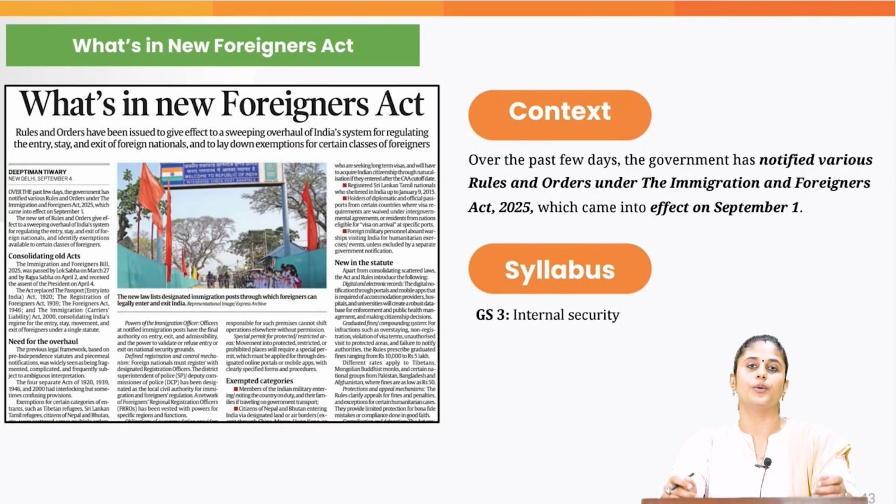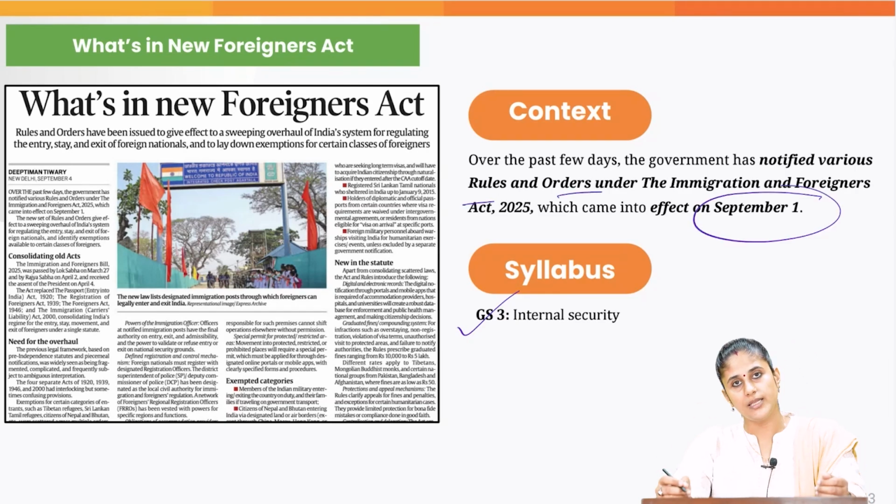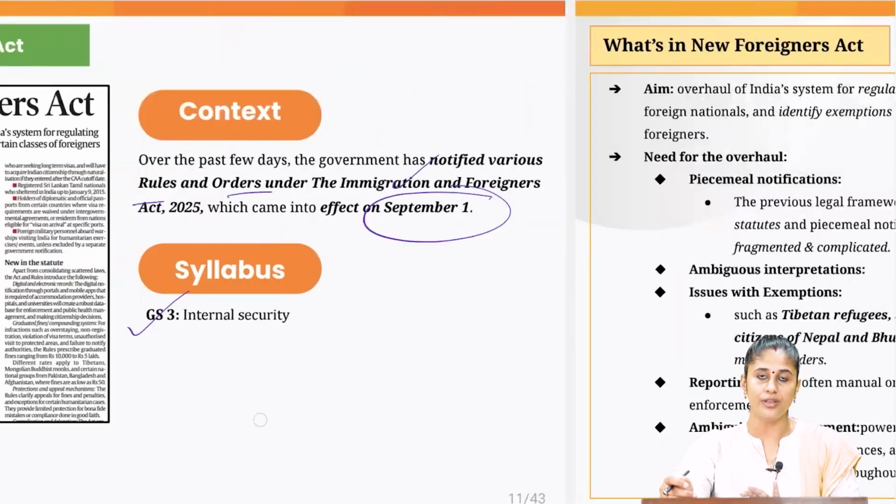Now, beginning with the second topic, which is dealing with the new Foreigners Act. This particular topic you can associate with GS Paper 3, Internal Security. Now, what has happened recently? On 1st of September, the rules and the orders that were notified by the government under the Immigration and Foreigners Act of 2025 have come into effect.